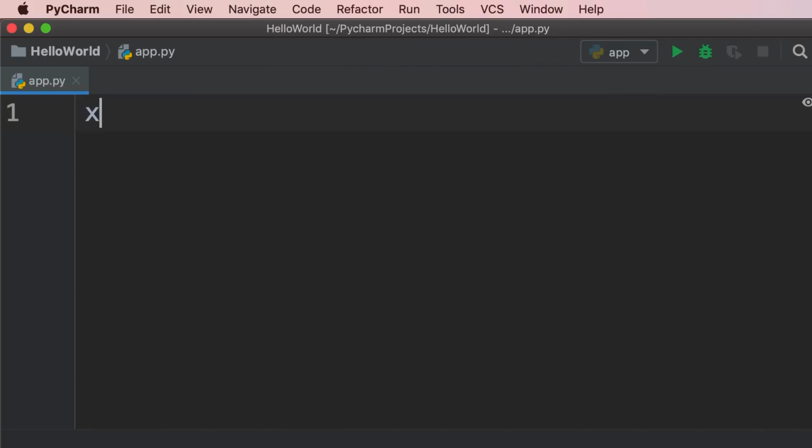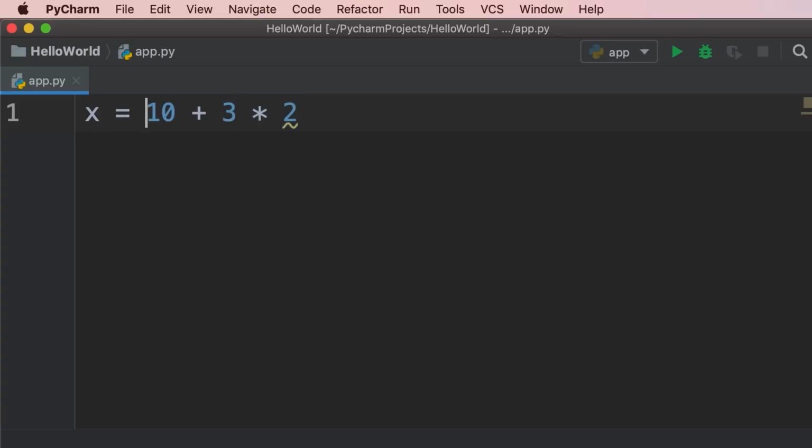All right, let me ask you a question. I'm going to declare a variable called x and set it to 10 plus 3 times 2. What do you think is the result of this expression? This is a basic math question that unfortunately a lot of people fail to answer. The answer is 16. Here's the reason. In math, we have this concept called operator precedence, and that determines the order in which these operators are applied. So multiplication and division have a higher order. So this part of the expression gets evaluated first. So 2 times 3 is 6, and then the result is added to 10. That is why the result of this expression is 16.